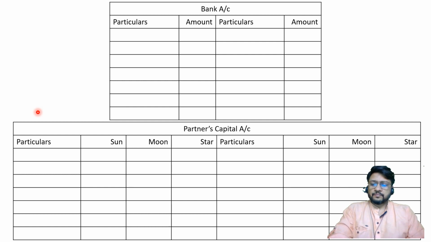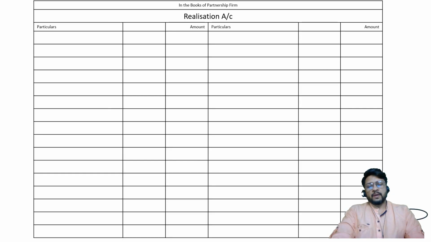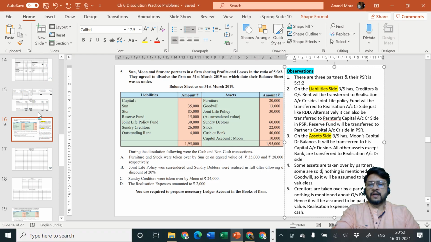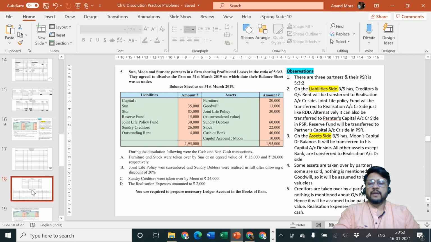I'm assuming now that you have completed the drawing part and you are now ready to solve it with me. First step, open necessary ledger accounts, over. Second step, transfer of assets and liabilities from the given balance sheet to the different accounts. What are the different items now? Capital of sun and star will be given to partners capital account credit side. So partners capital account credit side will write by balance brought down, sun column 35,000 and star column 85,000.